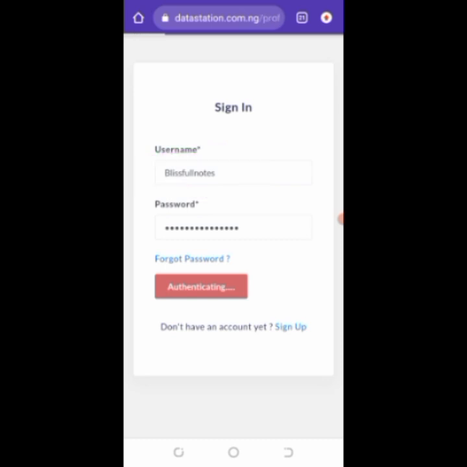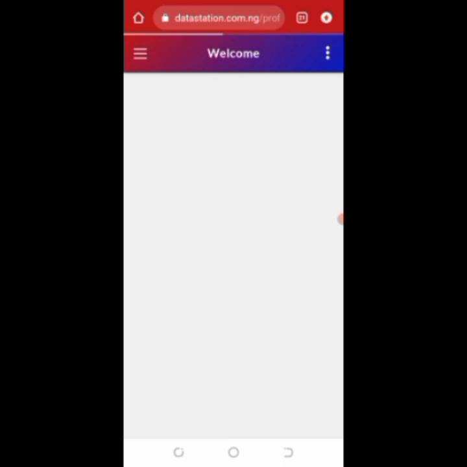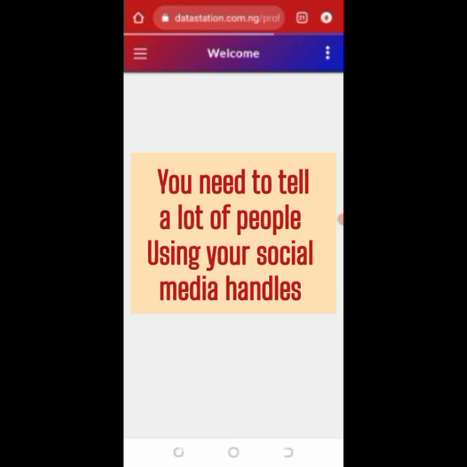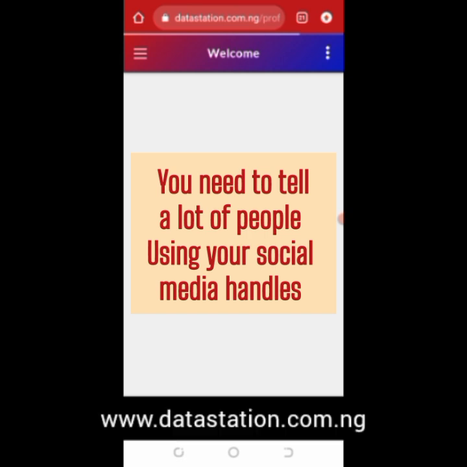So you can resell data of any network, sell bills, recharge your TV and all of that. That is GoTV, StarTimes, DSTV, you can get them done here. So you don't need money to start this business. In fact, you can start with 0 naira. Yes, I am so certain.